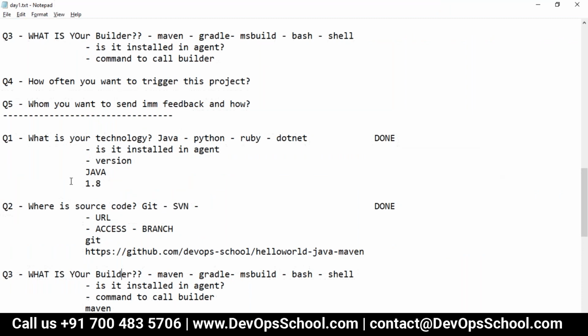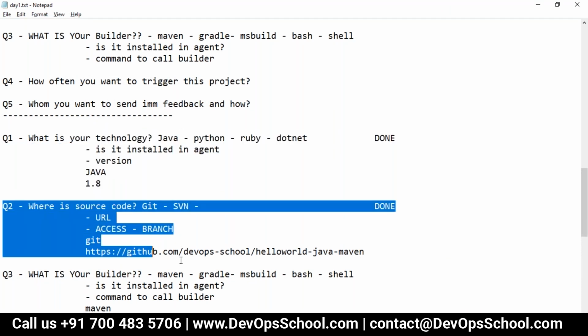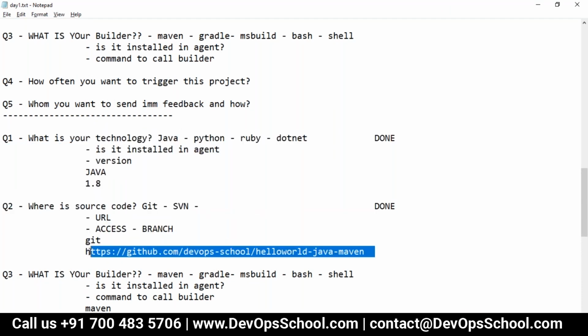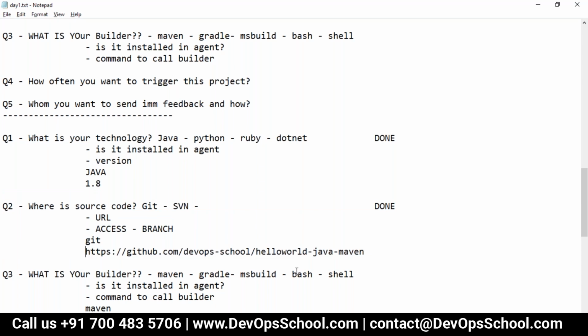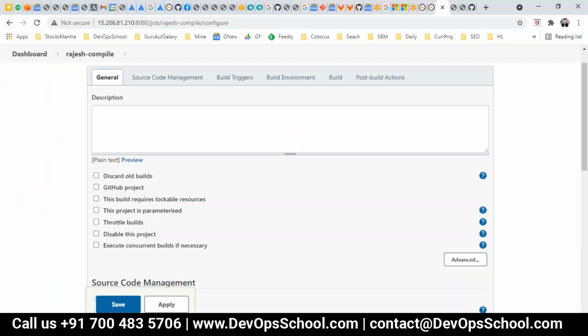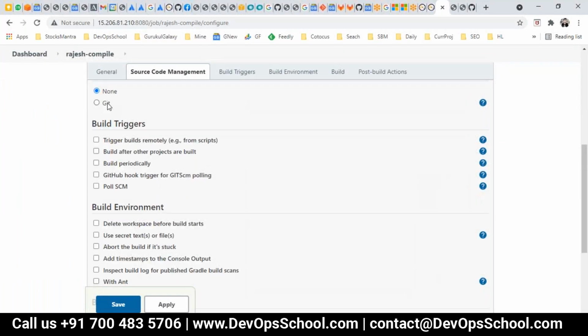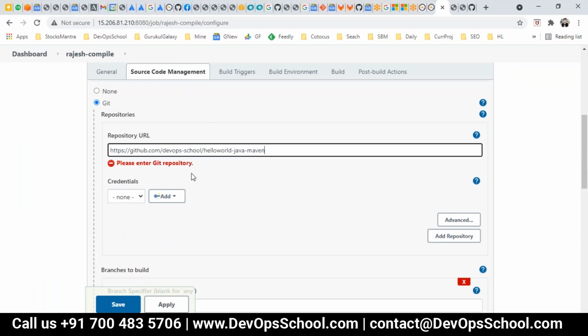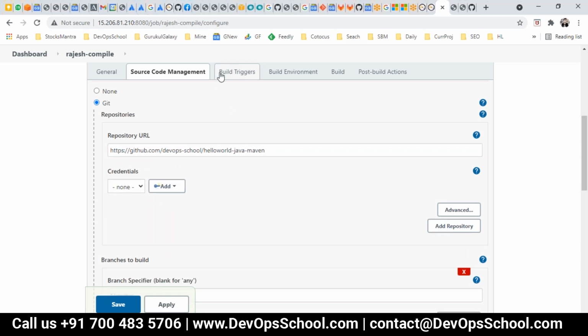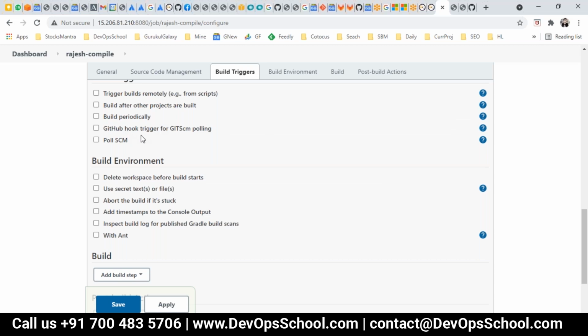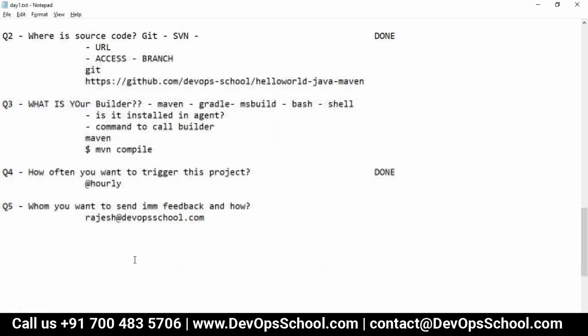Here, what you have. This is done. This is done. Let's check it out. This URL, and source code management, Git. Now, this repository has no user ID and password. It's a public repository, okay? But sometime if you have a repository, you can provide the credential also. Build trigger, that's the second one. When you want that build to happen hourly, okay?